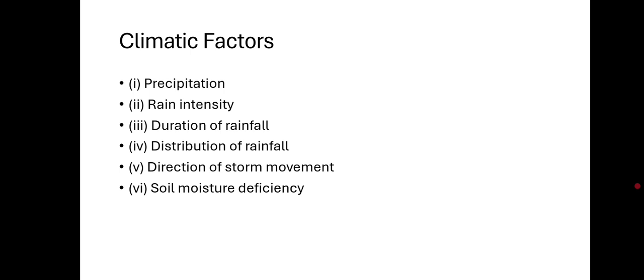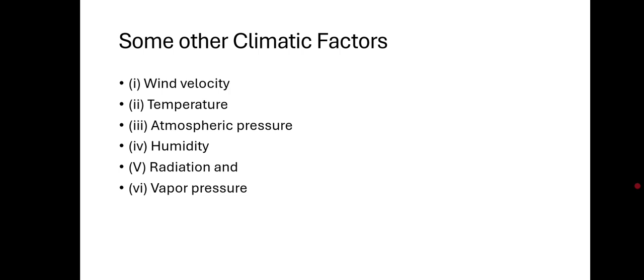There are some other climatic factors also, such as wind velocity, temperature, atmospheric pressure, humidity, also radiation and the vapor pressure. Higher temperature and higher wind velocity cause more losses due to the evaporation. Hence it reduces the runoff.